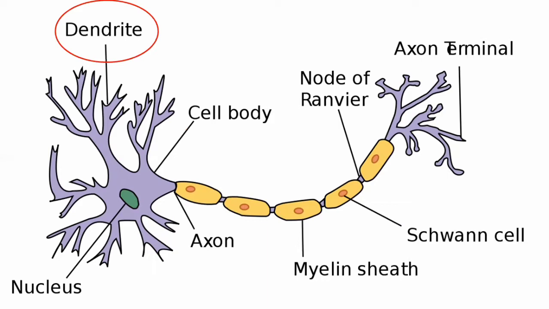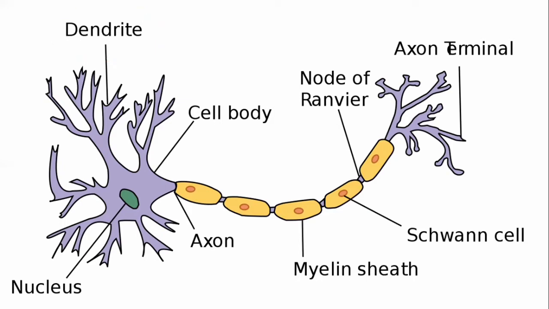The nervous system conducts electrical and chemical nerve impulses. The dendrites receive the information and then transmit it to the axon, and through the axon terminal it is transmitted to the other neuron.